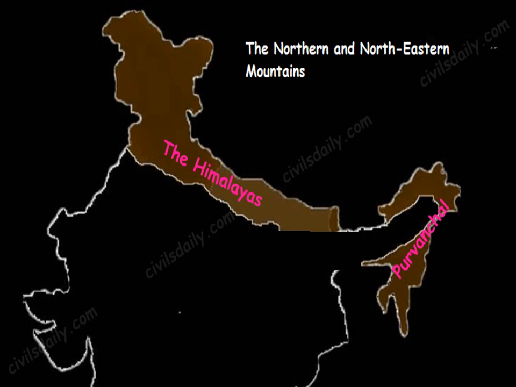Purvanchal Hills. They are the eastern offshoot of the Himalayas. It lies in the east. It extends to the northeastern states of India. It lies along the border of India and Myanmar. The Naga, Manipur, Mizo, Patkai, Garo, Khasi and Jaintia Hills are called Purvanchal.